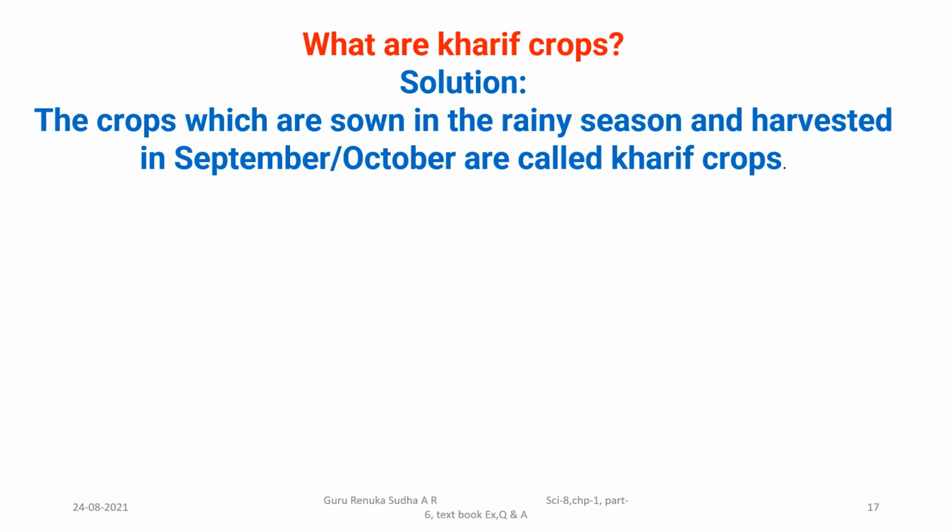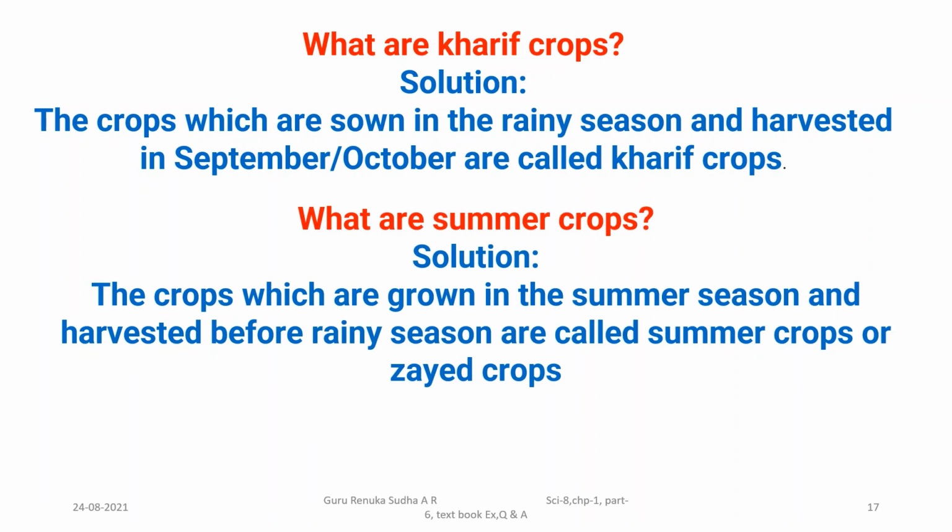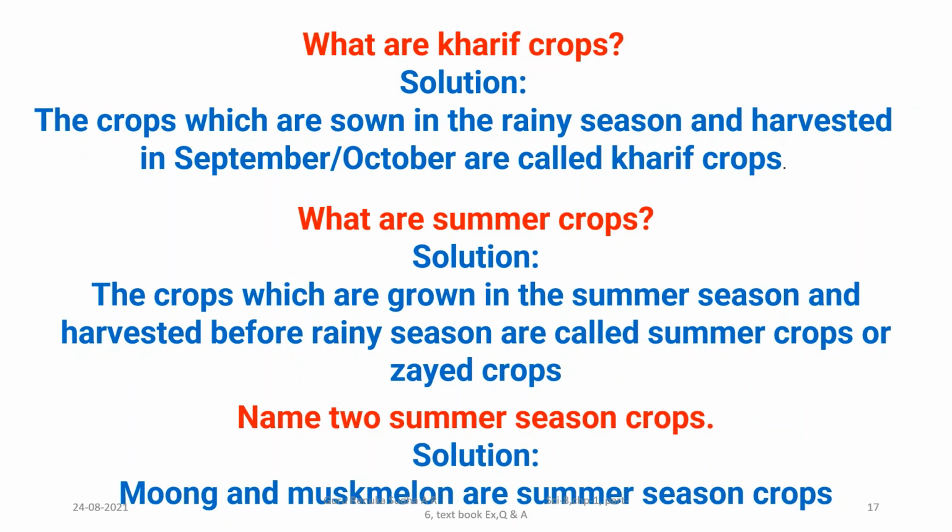Yes, here I have listed some other questions also, which we have to know, and we must have the knowledge related to those things. These are not in your textbook, but everyone must know about these common questions that the people around us ask in everyday life. What are kharif crops? And what are summer crops? Name two summer season crops. They may ask to name two winter season crops. They may ask two rainy season crops. So in this way you have to think and learn whatever you have learned in the first chapter. That is very useful to score easy marks.